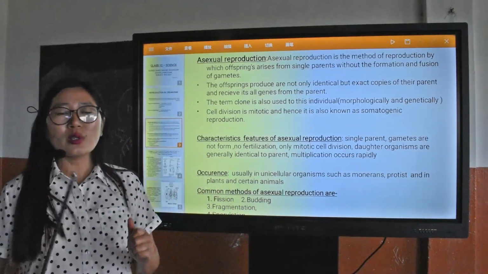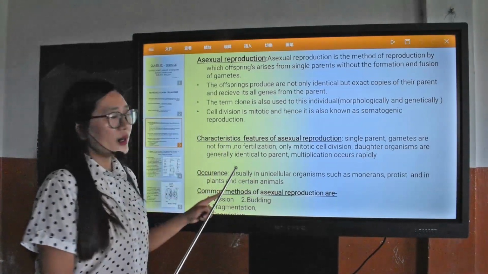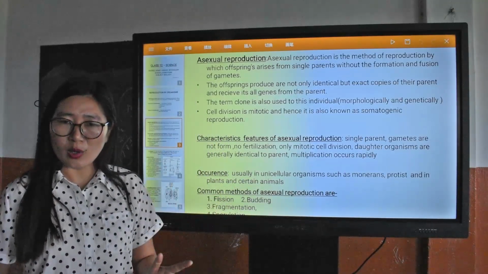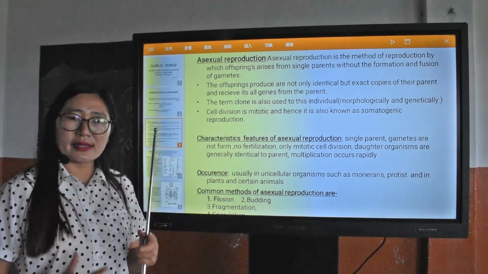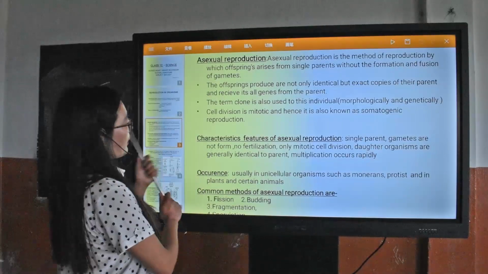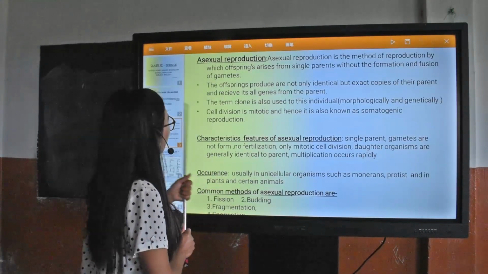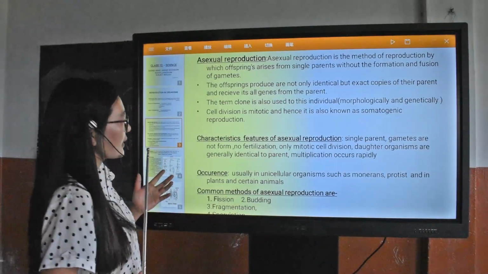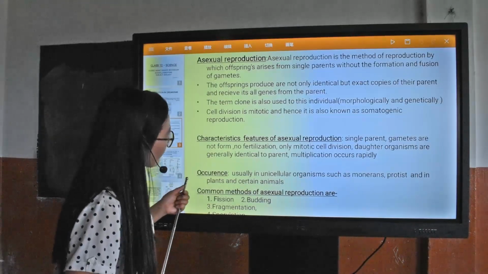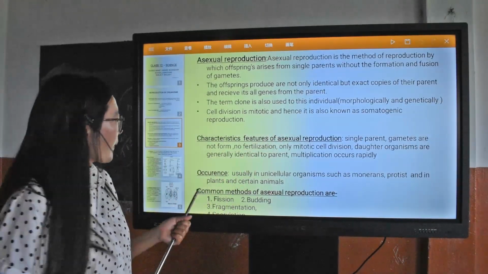That's why all the individuals of asexual reproduction are termed clones. Why clones? Because morphologically and genetically they are exactly like the parents. That's why we also call them clones. And in this asexual reproduction, only mitotic cell division is taking place. So the name we call it is somatic reproduction.